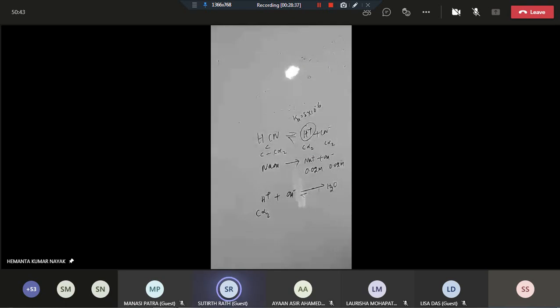Now you see this equilibrium. Let me repeat again: whenever in the same vessel more than one equilibrium exists together, as we have discussed, always the concentration of the common ion is considered to be the same for both the equilibrium states. Yes or no?